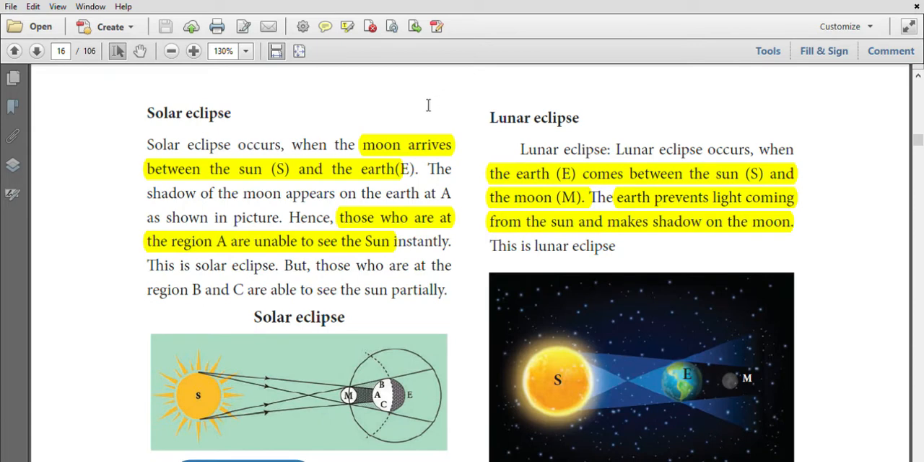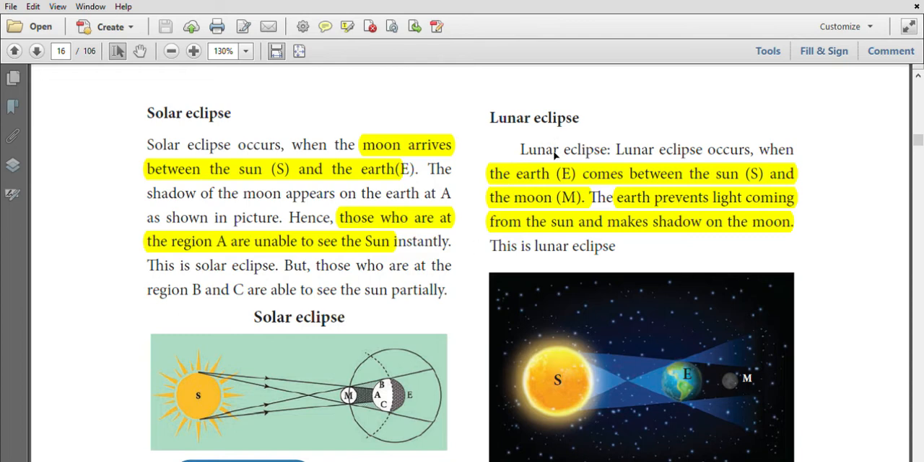Solar eclipse. The moon arrives between the sun and the earth. It forms a solar eclipse. The shadow of the moon falls on the region A. The person in region A cannot see the sun. That is called a solar eclipse.